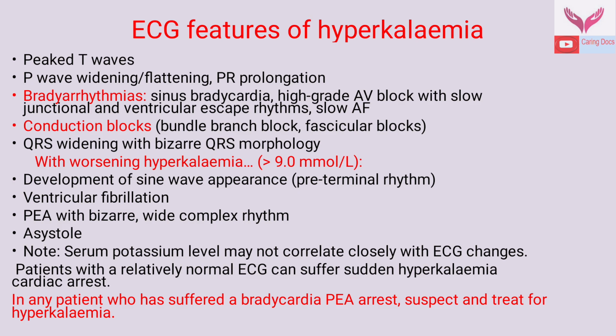With worsening hyperkalemia, when the serum potassium level exceeds 9 milliequivalent per liter, there is development of a sine wave appearance in the ECG, that is a pre-terminal rhythm. Patient may have ventricular fibrillation, pulseless electrical activity with bizarre wide complex rhythm, asystole, and